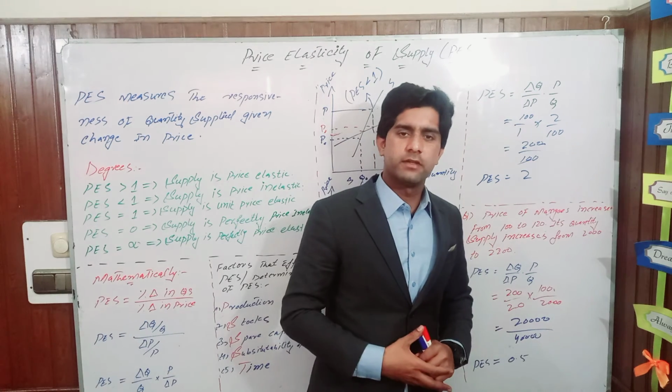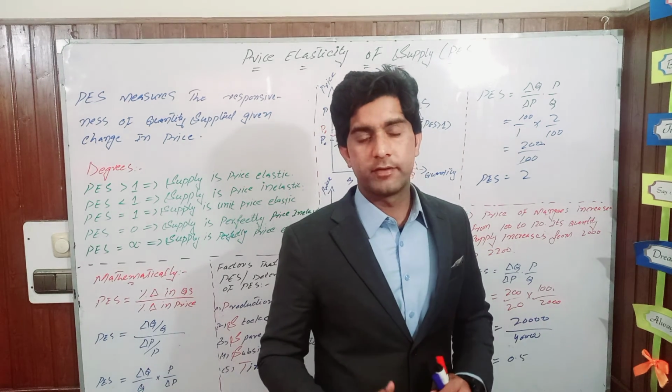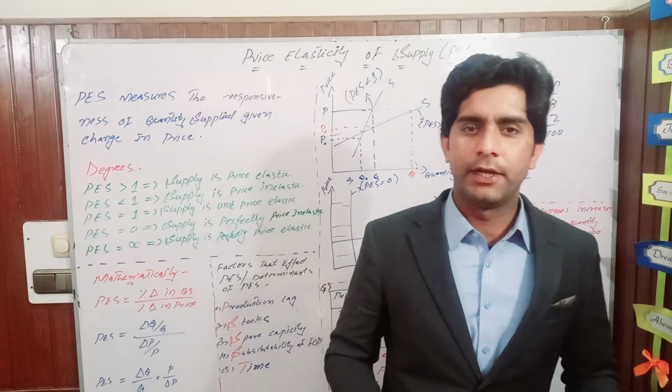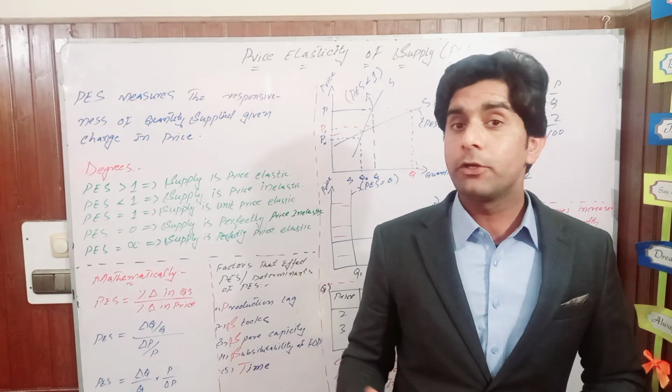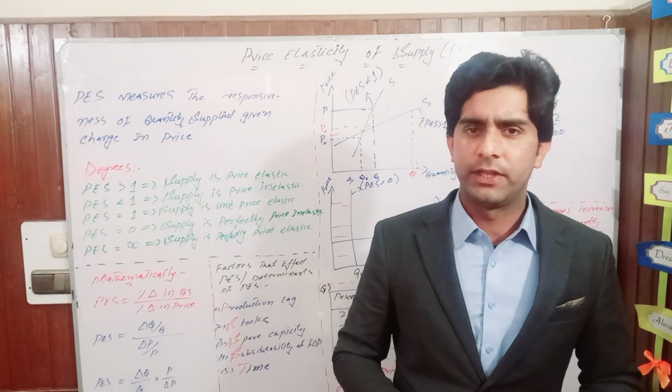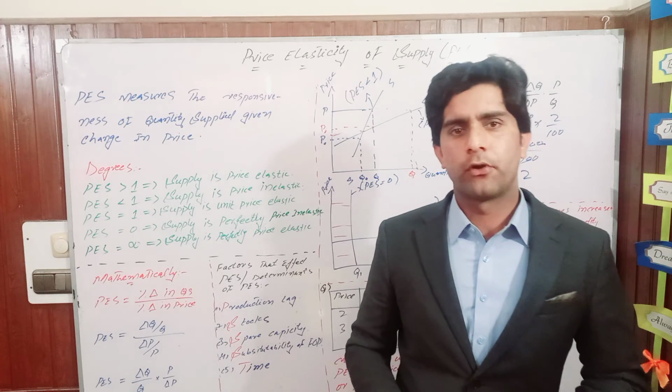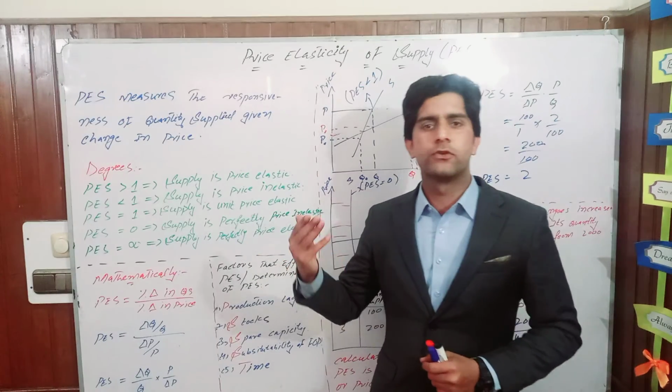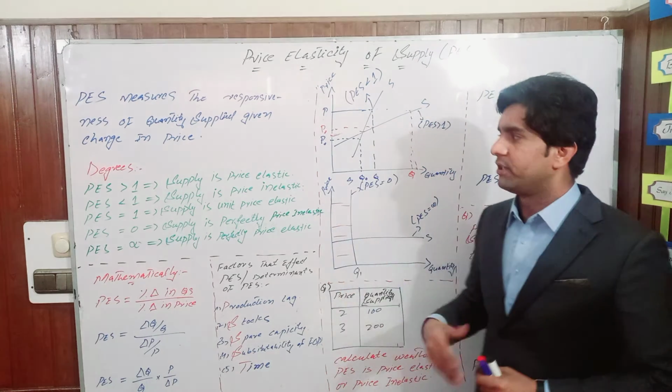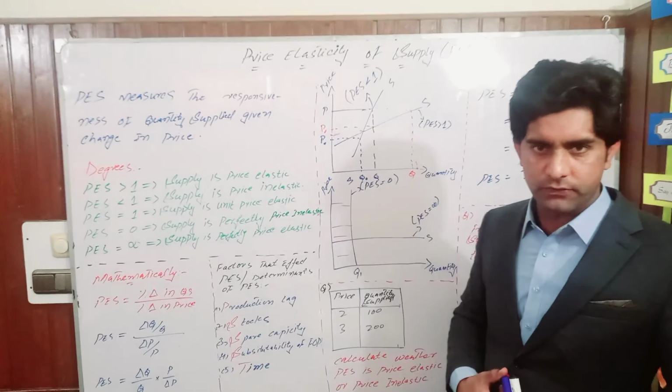What does price elasticity of supply tell us? It measures the responsiveness of quantity supplied to a change in price. As we know, supply is directly related to the price. Whenever the price of a product increases, its quantity supplied also increases. But how might we measure this with the help of price elasticity of supply?